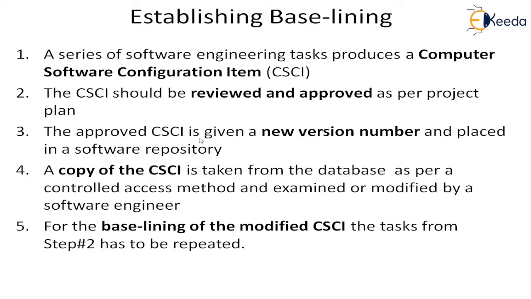The approved CSCI will now be given a new version number, because we have to identify it separately from the previous component status. Whatever was the status is the old status, and now it will get a new version number. So versioning is basically differentiating many occurrences of the same configurable item.